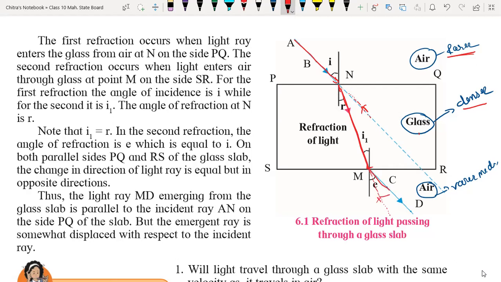So this phenomenon of changing the direction of propagation of light when the medium changes is called the refraction of light. Understood, everyone? Yes. Okay, so take a screenshot for that diagram also. Everyone done? Done, sir.